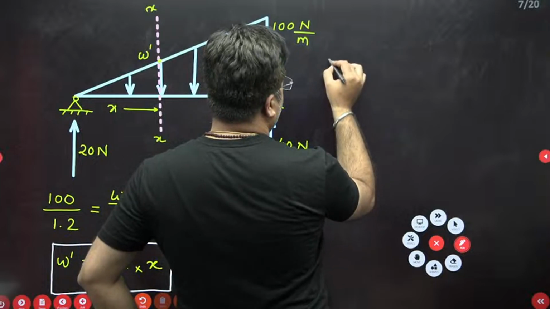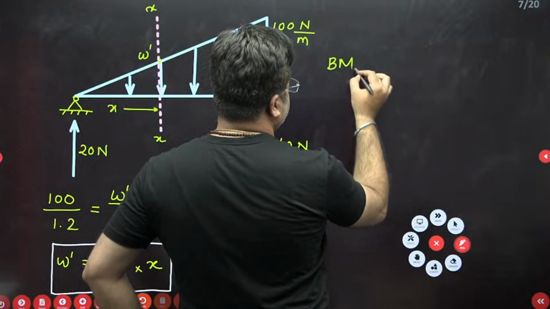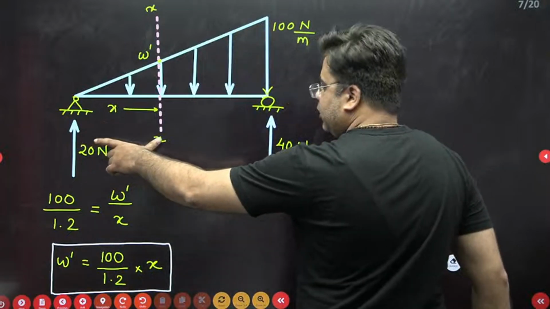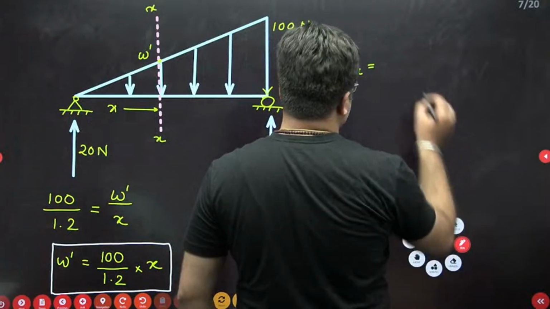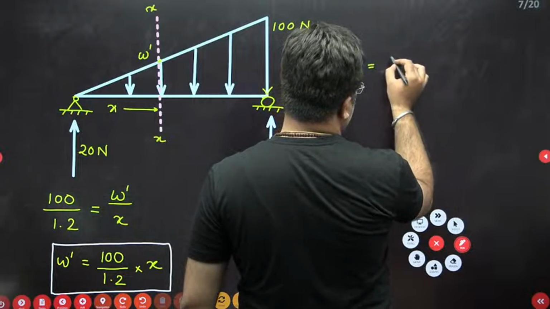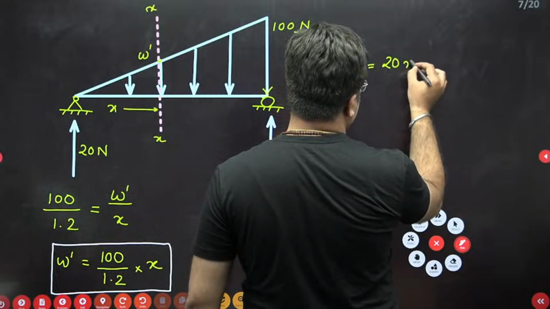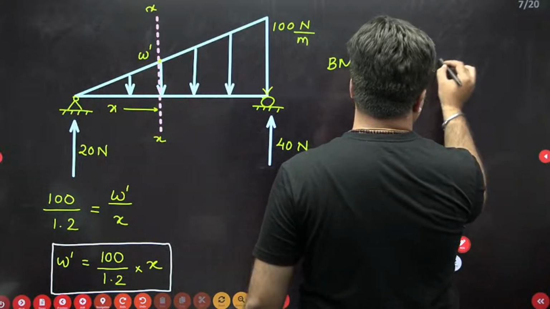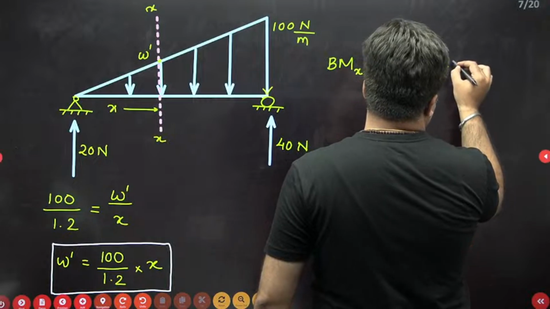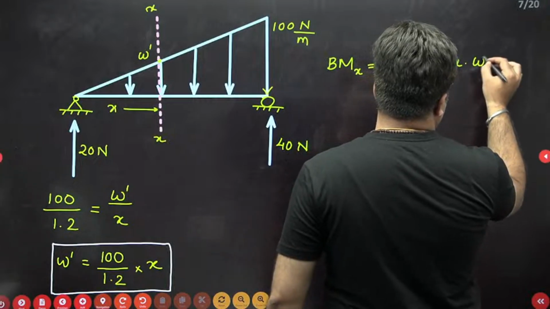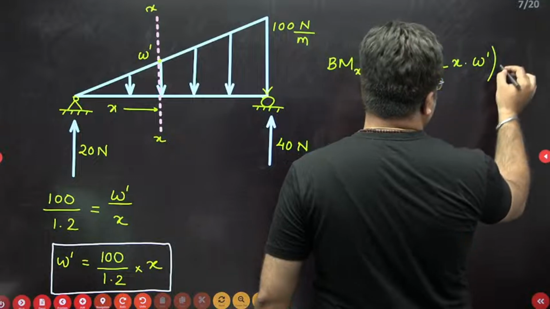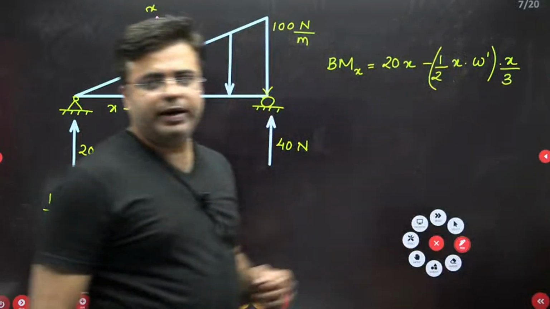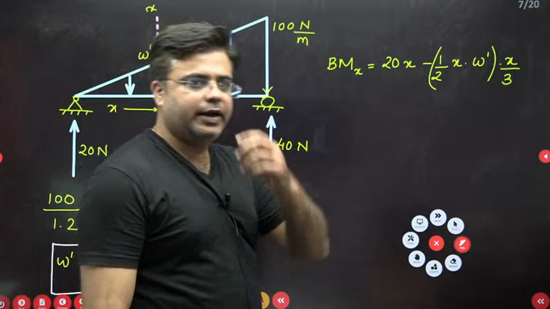So the value of bending moment at section X will be equal to VA into X. So this is a sagging moment, so 20 into X. Due to this UVL, there will be a hogging moment, and the value will be minus half base X into W dash. This is the total load, and this total load will be acting at a distance of X by 3. So this is your bending moment at section XX, right?